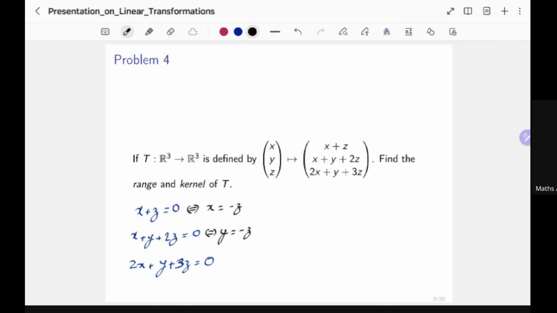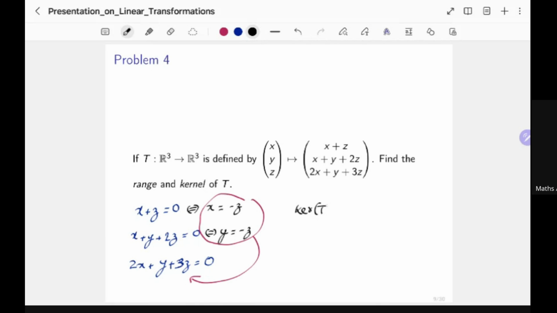Okay. And that is the relation that you want. If you just use this in here, you will see that this equation will be satisfied. Okay, so you are not getting any new information out of the third equation. So that actually gives you the kernel, that x is equal to y, and the last coordinate is the negative of the first two coordinates. So that's exactly what the kernel is.